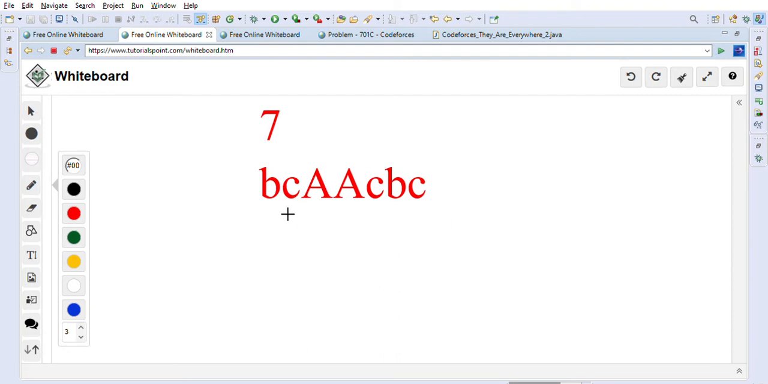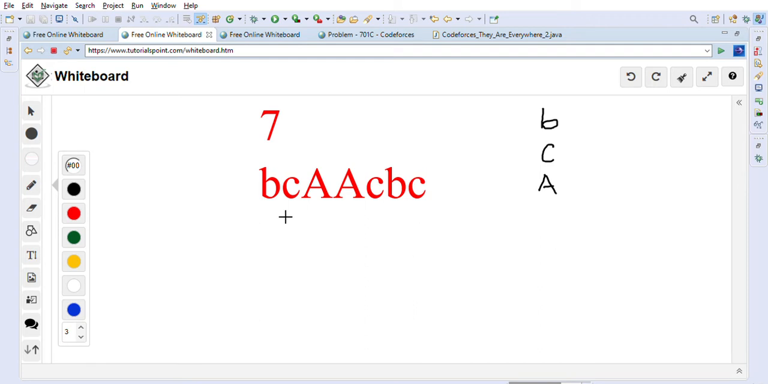So in this string, if you can see the number of characters that are present in this string, or let's just enumerate what characters are there, right? B is there, C is there, A is there, capital A, right? So there are 3 types of characters in this string.